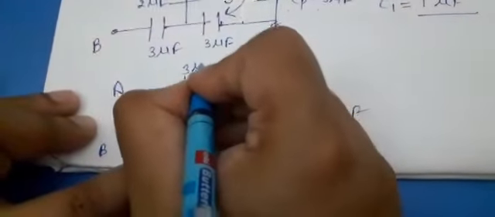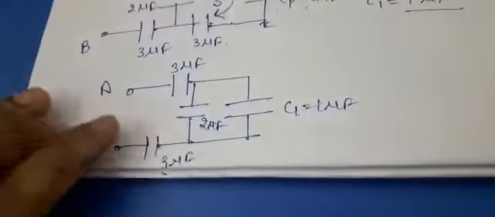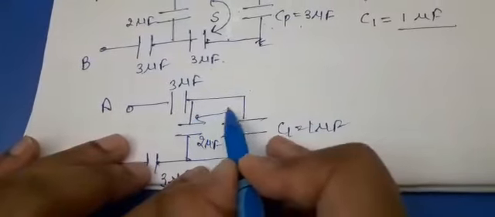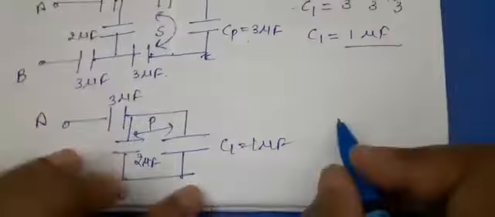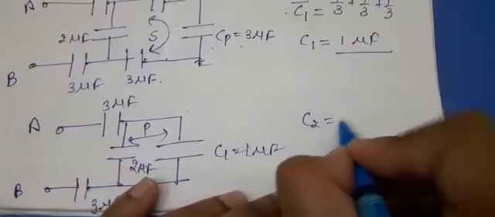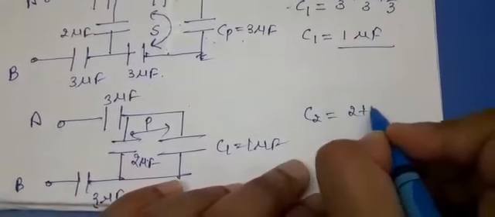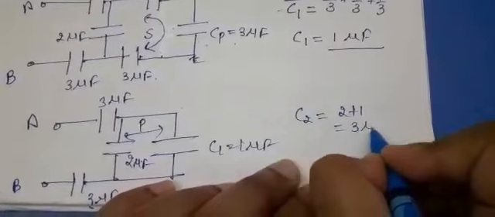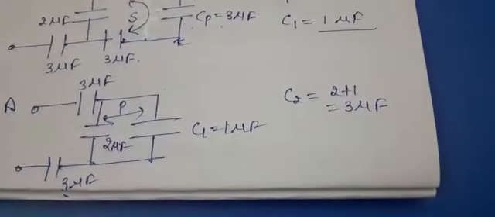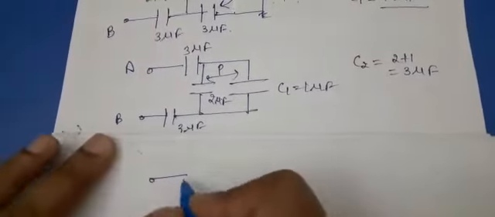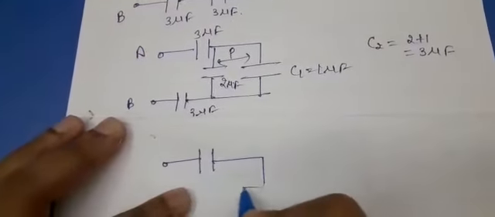This is again 3 microfarad. Now the combination of these two, yes, this is also in parallel. So let C2 be 2 plus 1, that is 3 microfarad. So after this, what will be the next form?